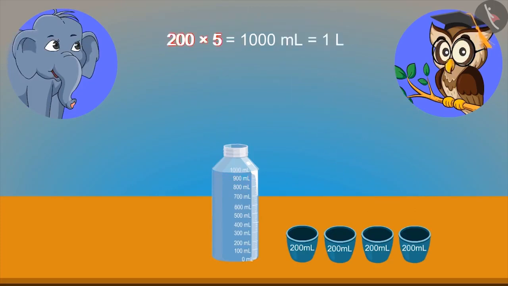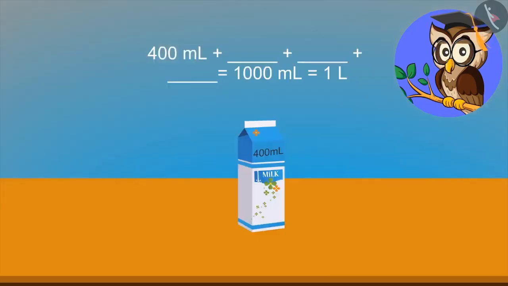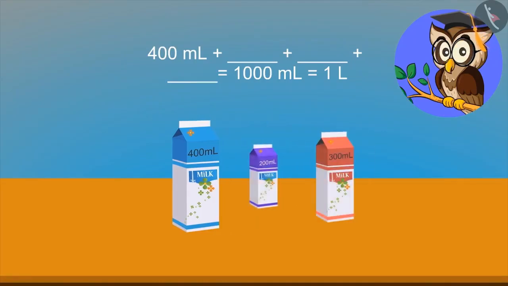Very good, elephant. 5 times will make 1 liter. See this. We have 400 milliliter of milk. We need 1000 milliliter or 1 liter milk. Now look, these are the packets of 200 milliliter, 300 milliliter and 400 milliliter. Which 3 identical packets will combine to make 1000 milliliter?